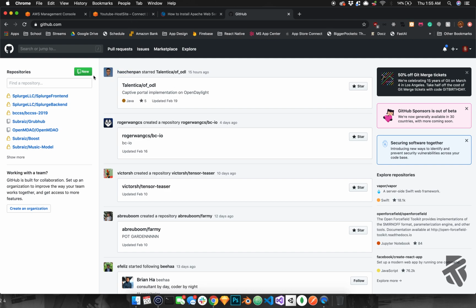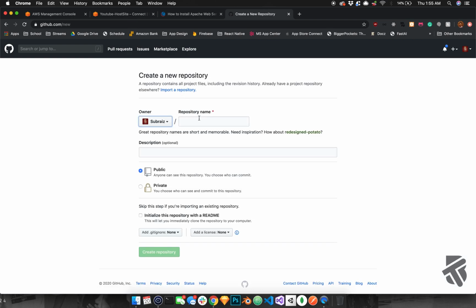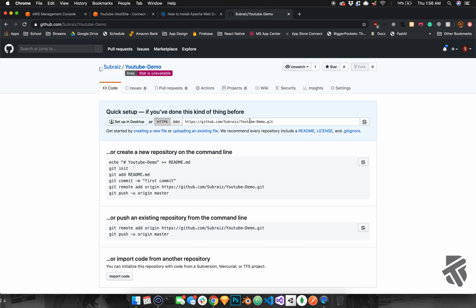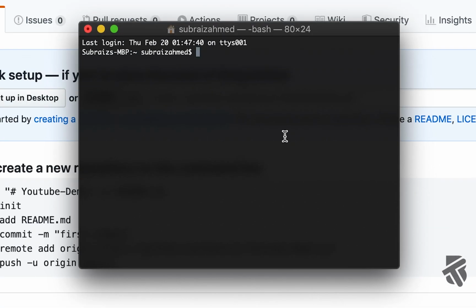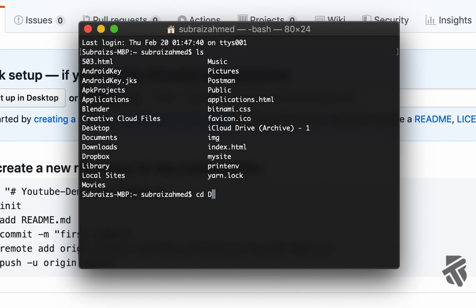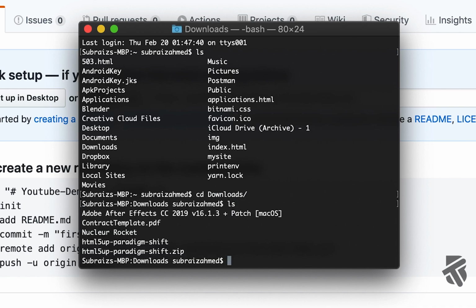Once you have a GitHub account made, just press on new repository. I'll call it YouTube demo. Make it public, doesn't matter. Create it. What you want to do is just copy this right here. Head over to your terminal, and we're going to go to where we downloaded the website. I think it's in my downloads folder.